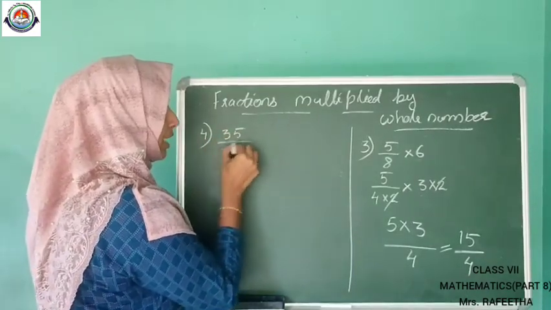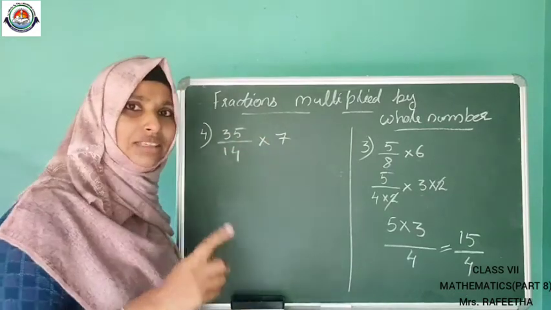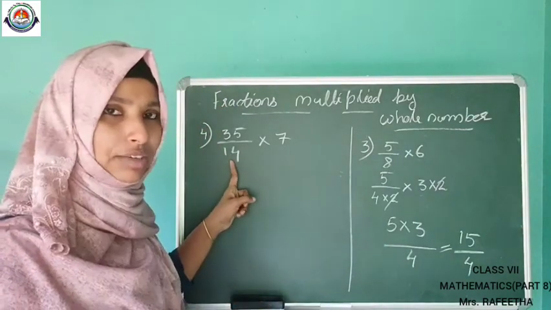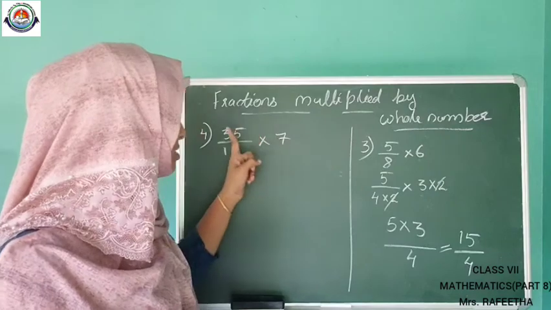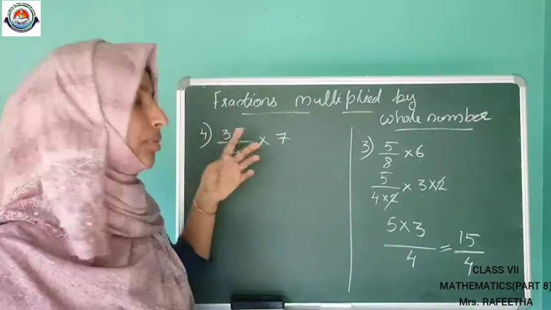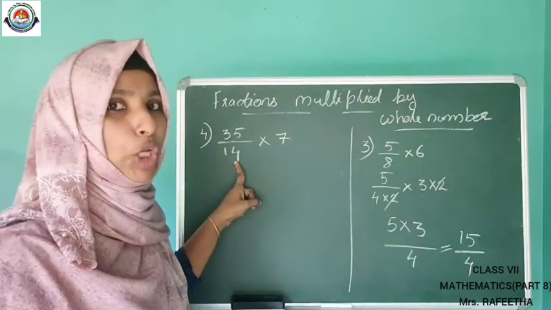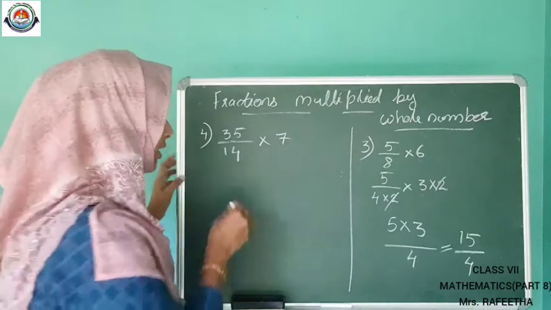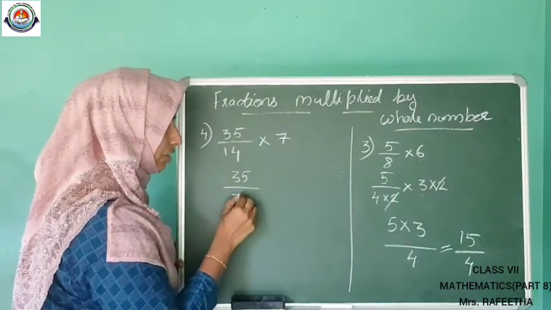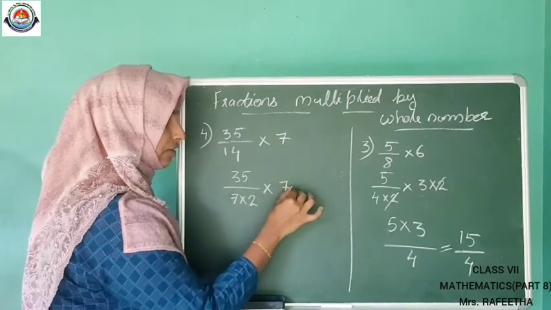35 divided by 14 into 7. By seeing this question itself, you can identify here in the denominator 14 is there, in the numerator 7 is there, 35 is there. We don't want to bother about the 35. Here 7 itself is there. We know that 14 means 7 into 2. So we can write 35 divided by 14 means 7. We can write this 14 as 7 into 2, multiplying with the 7.